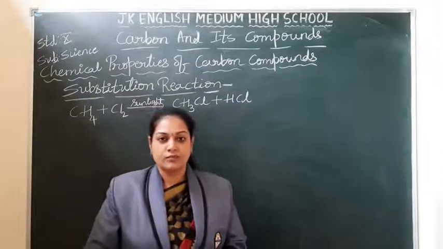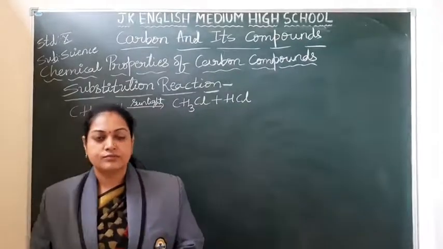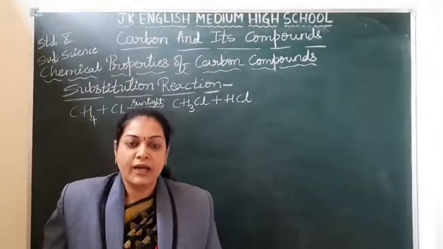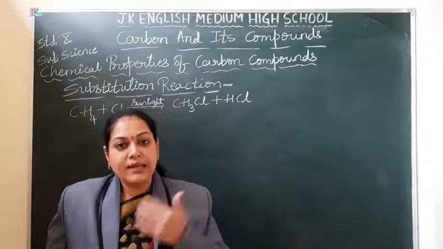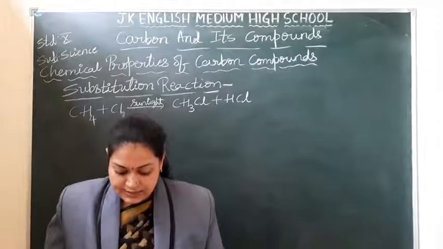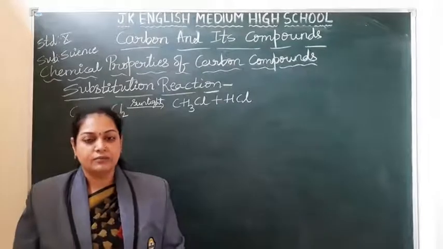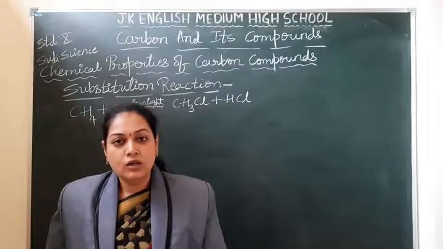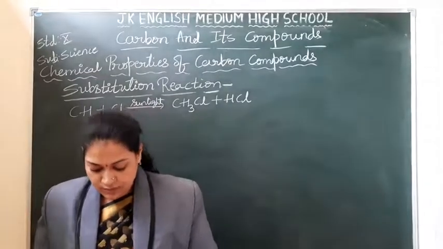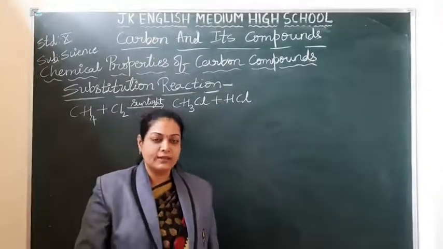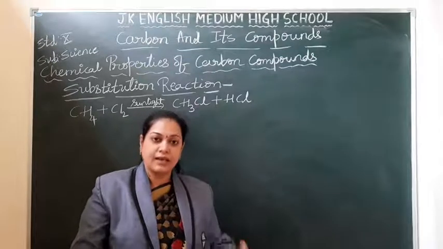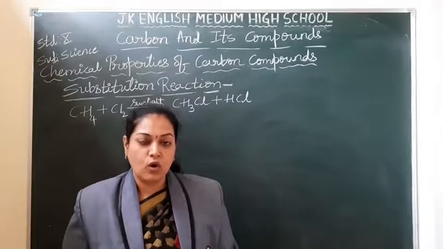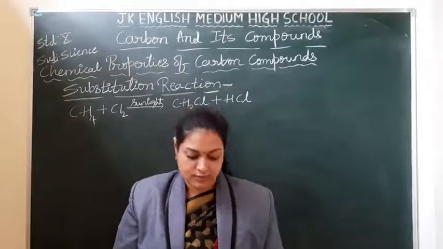The reaction in which a reagent replaces an atom or a group of atoms from the reactant is called a substitution reaction.